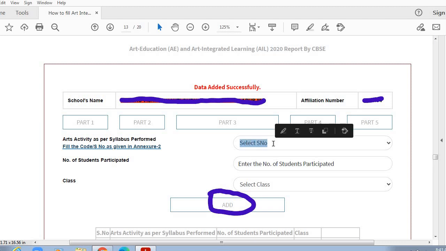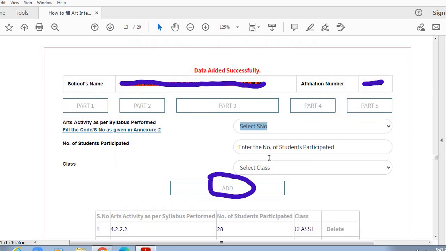So this is the space where we click, and after that there will be a drop down menu displaying the list or the serial numbers of the art activities. So we need to select one art activity, and then we need to select the number of students who participated in that art activity. So here you can mention whatever is the strength of your class, and then you can mention the class here. So this is how for one class we selected one art activity.